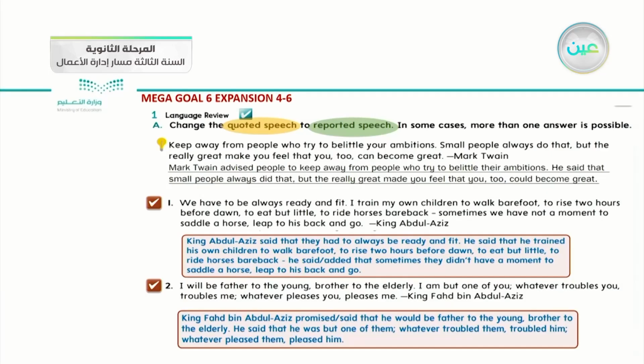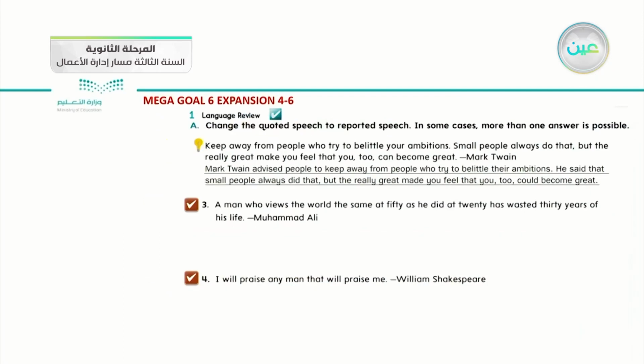Look at the answer for the quoted speech. King Fahd bin Abdul Aziz promised, or said, you have either of 2 sources, that he would be father to the young, brother to the elderly. He said that he was but one of them. Whatever troubled them troubled him. And whatever pleased them pleased him. Done? Okay. We will complete on the next slide.